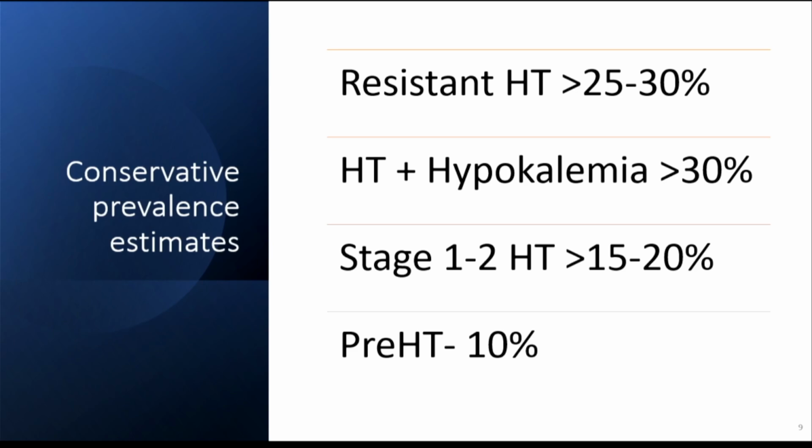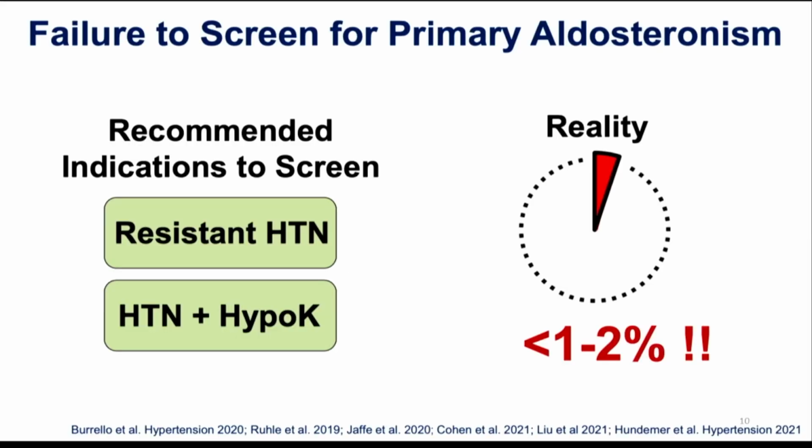Hypertension with hypokalemia, more than 30%. Even in stage 1 and 2 hypertension, more than 15 to 20% of patients will have this entity. And in pre-hypertensive patients also, there may be around 10% of patients who are having a mild form of primary hyperaldo.